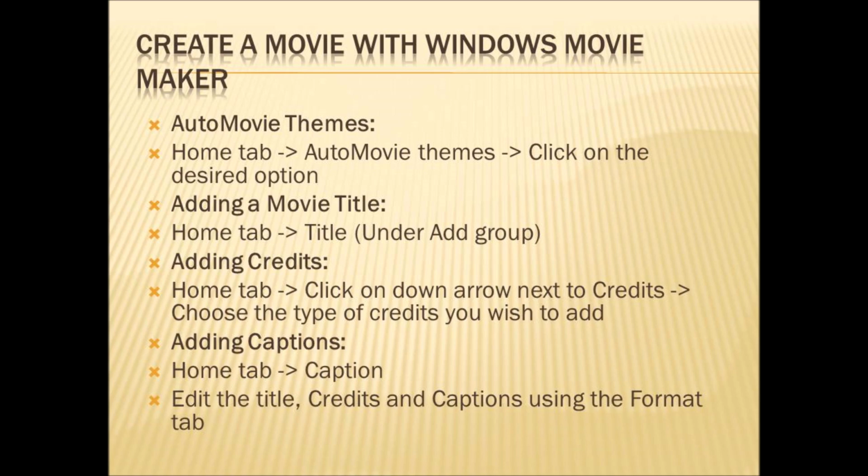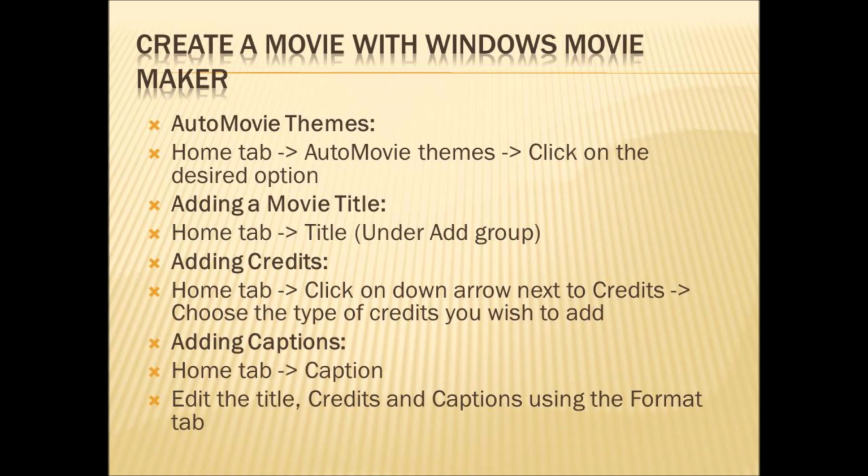Then we will see how to add a movie title. Adding title to your movie. Go to Home tab and click on Title under the Add group. In Home tab, under the Add group, go and click on the title. The title will be added to your video.